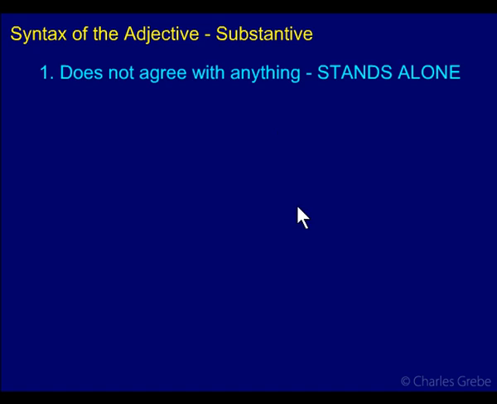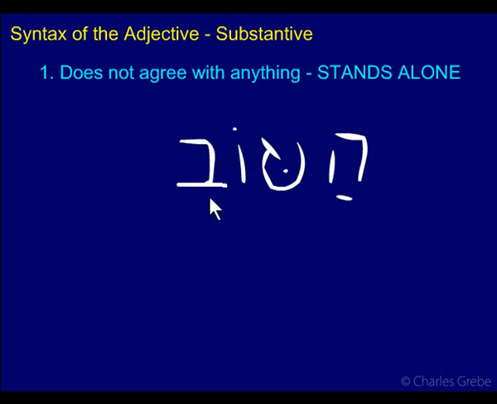So our rule is really simple. A substantive adjective doesn't have to agree with anything. It just stands alone. So this is different than the other two we had, where they had to agree with either the noun they're modifying or the subject. Here, by definition, it just stands by itself. An example would be hatovim.